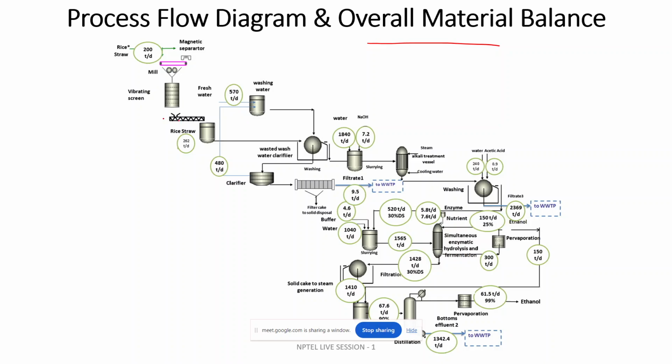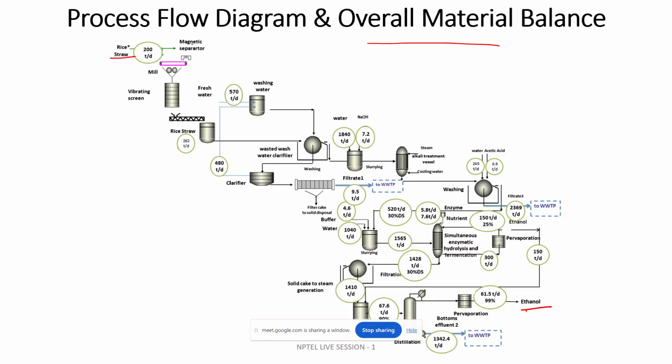So this is the overall process. We want to produce ethanol from rice straw. Our feed input is 200 tons per day.